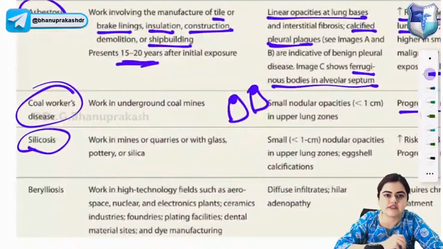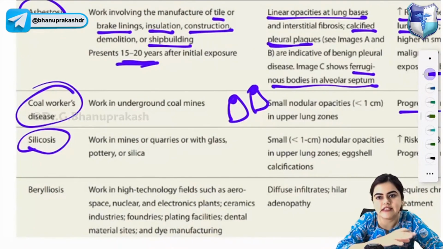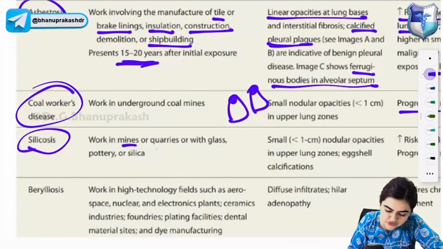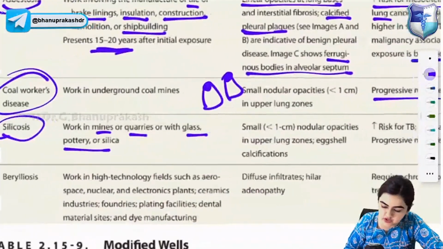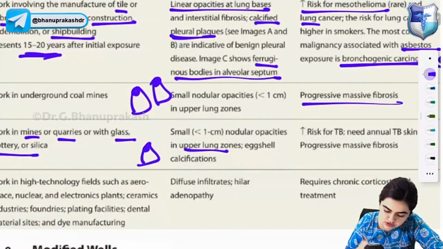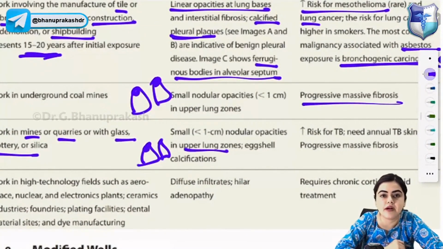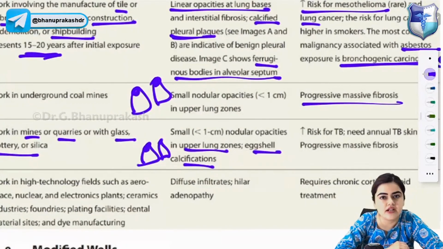Next one is silicosis. Silicosis is seen in workers who work in mine industries, quarries, or in the glass or pottery industry. Okay, and in case of silicosis, you will see small nodular opacities in the upper lung zone and eggshell calcifications.